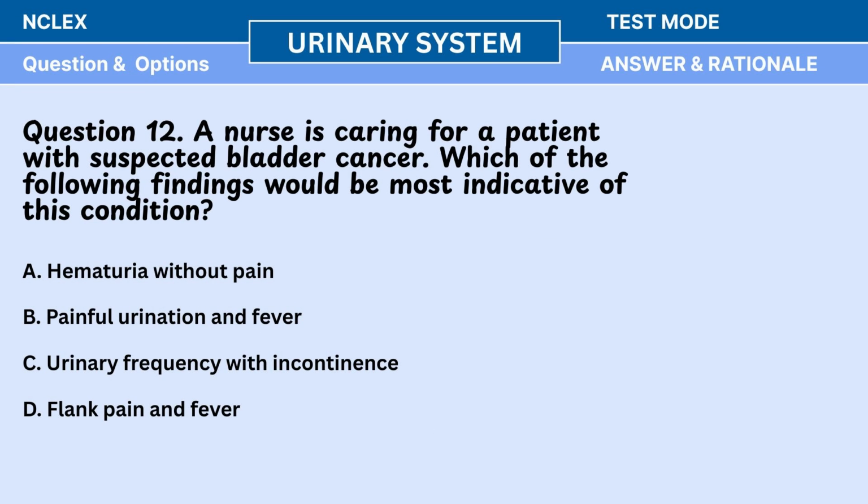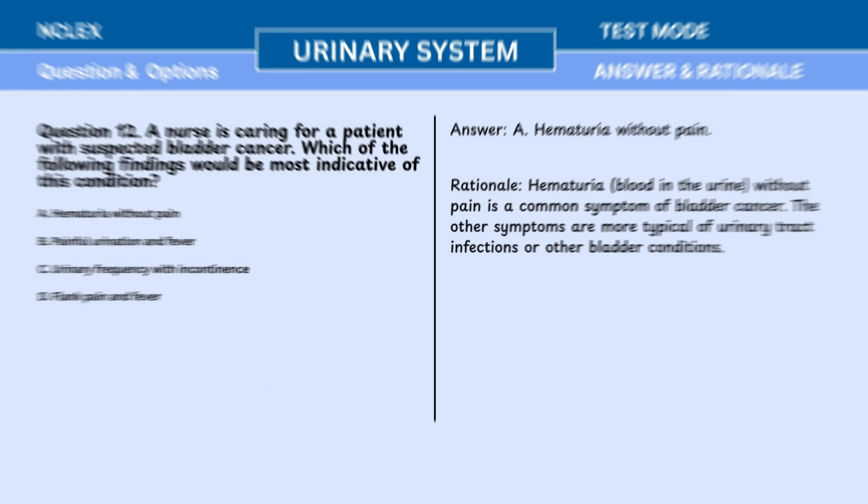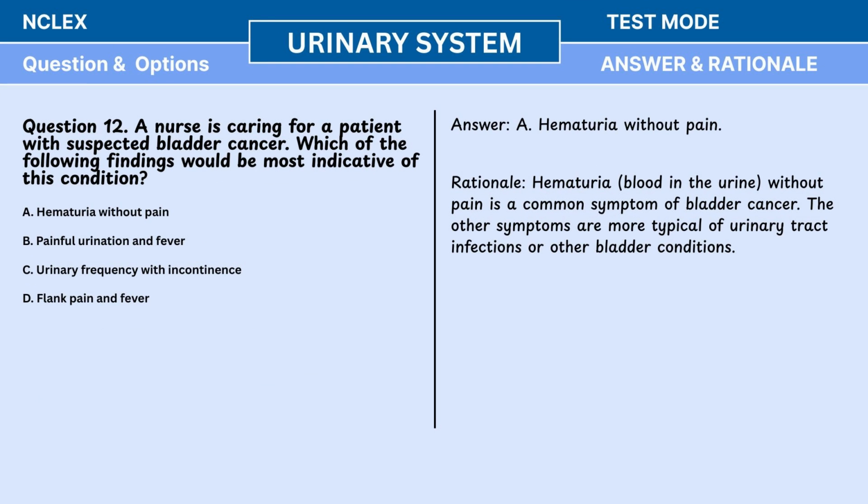Question 12. A nurse is caring for a patient with suspected bladder cancer. Which of the following findings would be most indicative of this condition? A. Hematuria without pain. B. Painful urination and fever. C. Urinary frequency with incontinence. D. Flank pain and fever. Answer: A. Hematuria without pain. Rationale: Hematuria, blood in the urine, without pain is a common symptom of bladder cancer. The other symptoms are more typical of urinary tract infections or other bladder conditions.